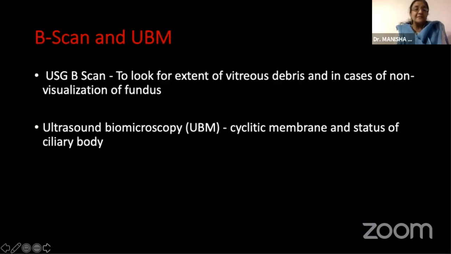The B scan can sometimes be useful, as it can show a lot of vitreous debris when we have a non-dilating pupil.